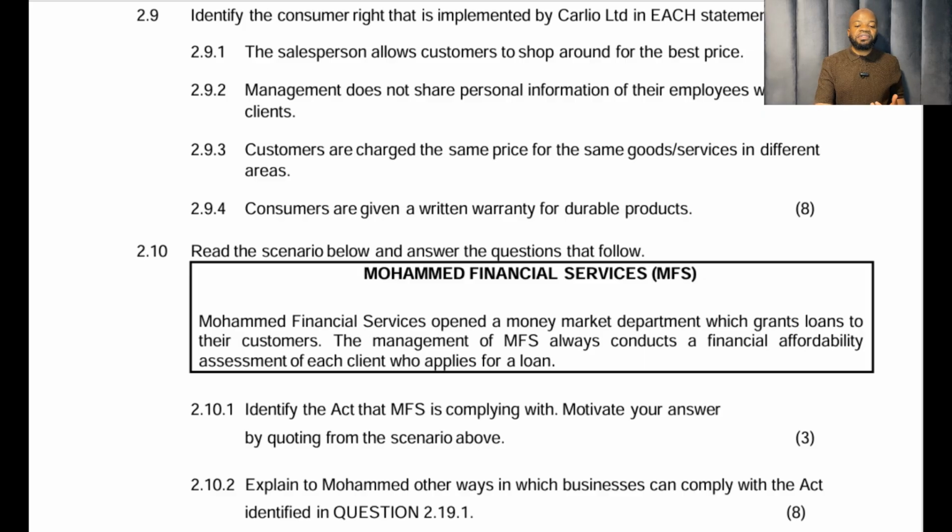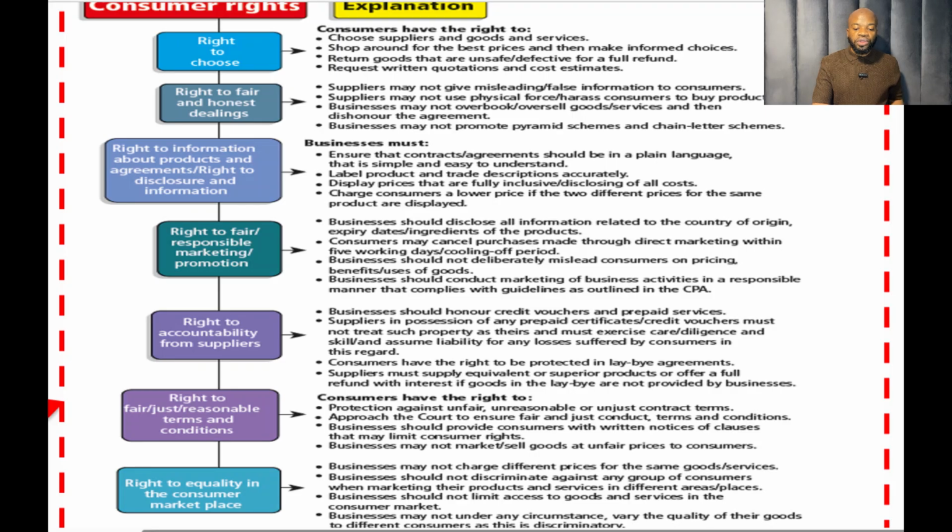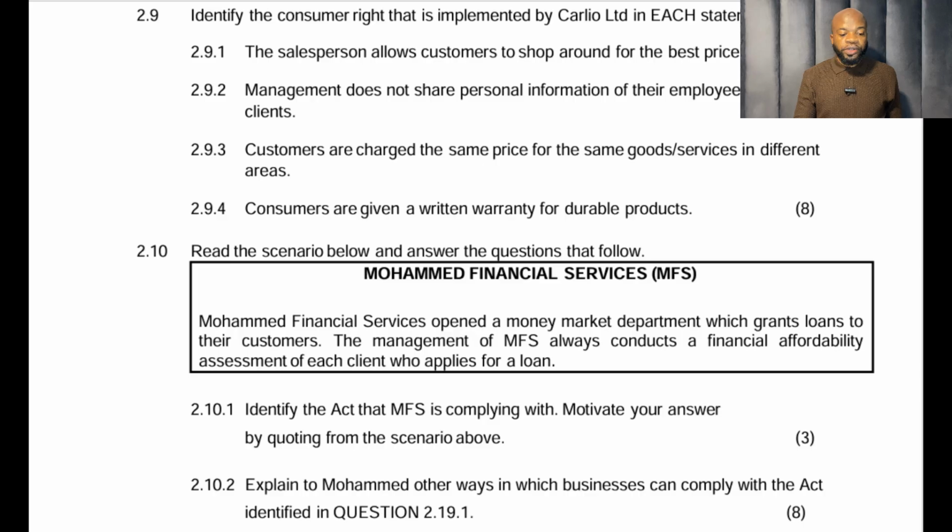Then consumers are given a written warranty for durable products. This is the right to fair value. So let me just show you all the rights in one go. We've got the right to choose, the right to fair and honest dealings, the right to information about products, the right to fair responsible marketing, the right to accountability from suppliers, the right to fair, just, reasonable terms and conditions, the right to equality in the consumer marketplace, as well as the one that was not mentioned here, which is the right to privacy.